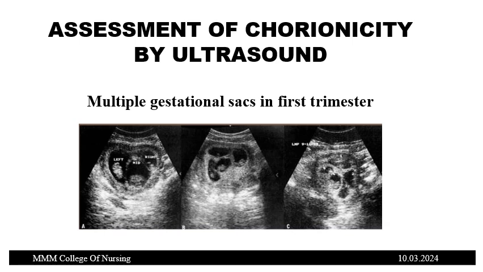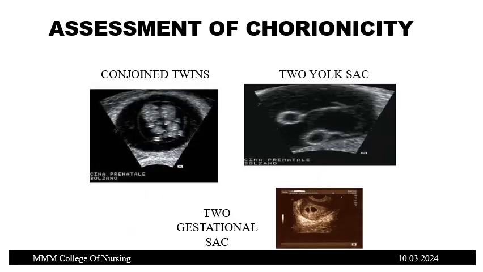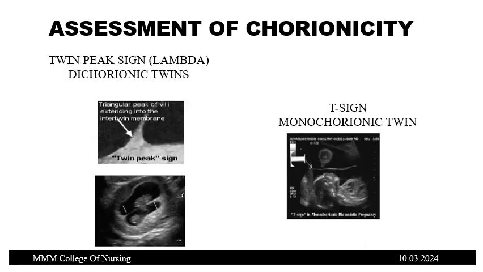Assessment of chorionicity: multiple gestation sacs can be identified in the first trimester. Conjoined twins can be identified. Two separate yolk sacs can be seen here. In the third picture, two different gestational sacs can be identified. So as I told you earlier, the twin peak sign, that is the lambda sign, is seen where there are two chorions.